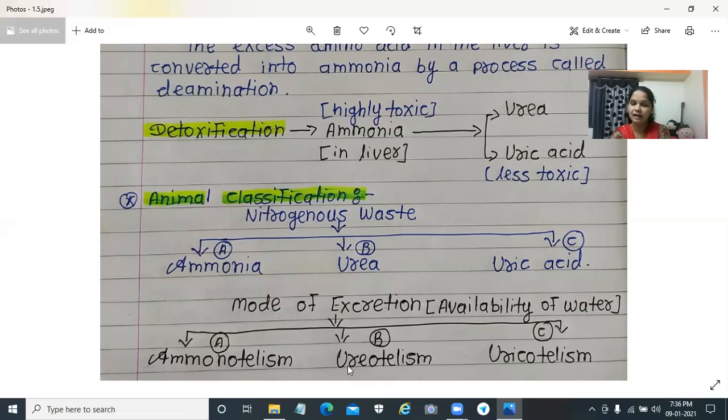Ureotelism means the nitrogenous waste material is excreted in the form of urea. Uricotelism means the nitrogenous waste material is eliminated in the form of uric acid. So let's learn about the next point, ammonotelism.